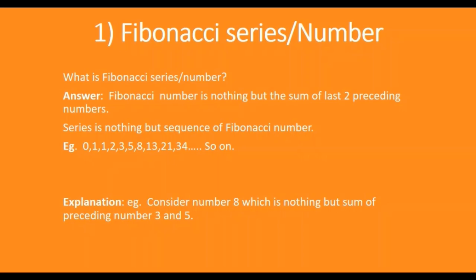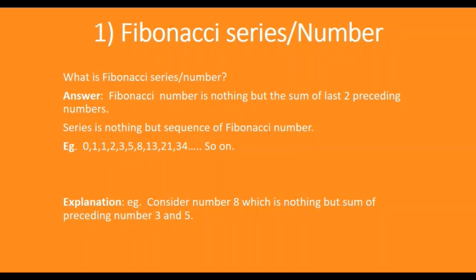To start the Fibonacci series, we should have at least two numbers. In this example you are seeing the two numbers, 0 and 1. The next, third one is the sum of 0 and 1. 2 is the addition of 1 and 1. 3 is the addition of 1 and 2. Next is 5, which is the addition of 2 and 3.